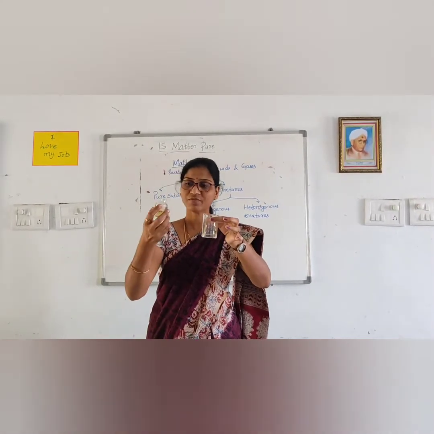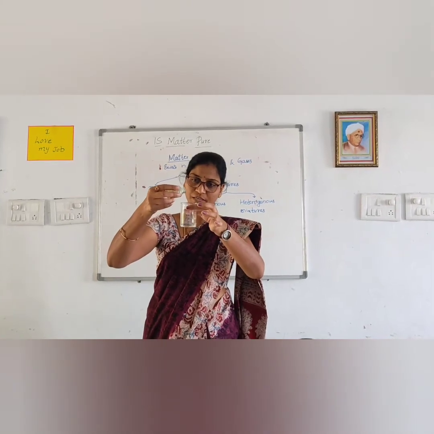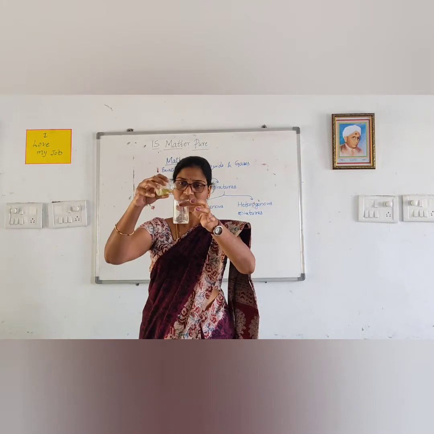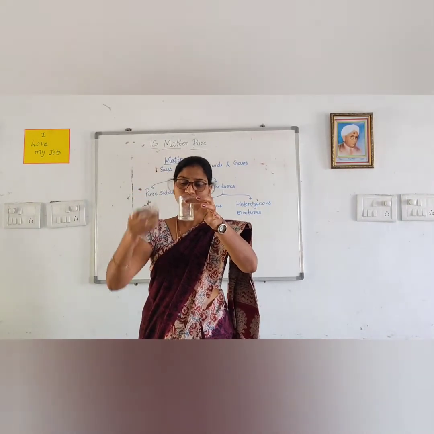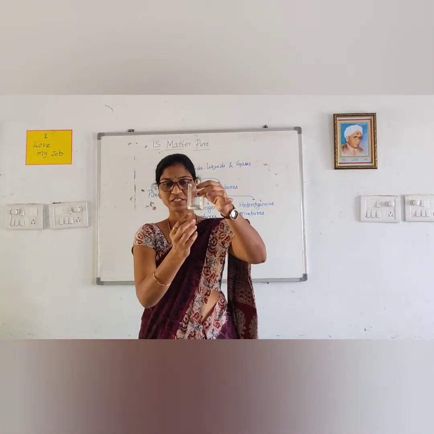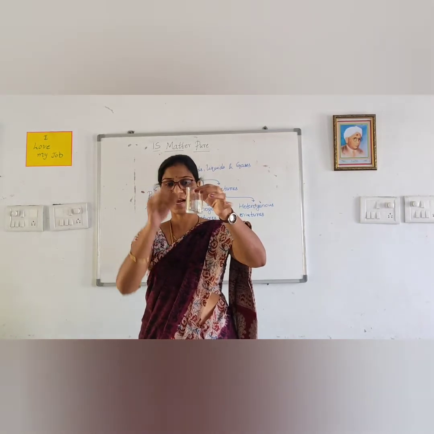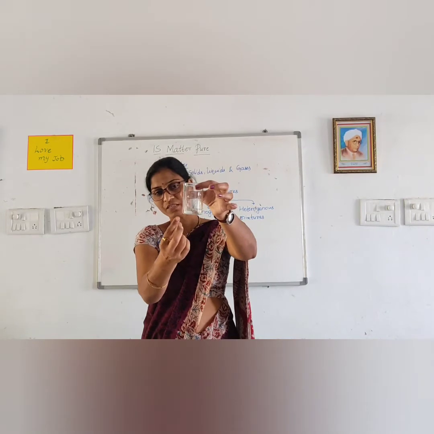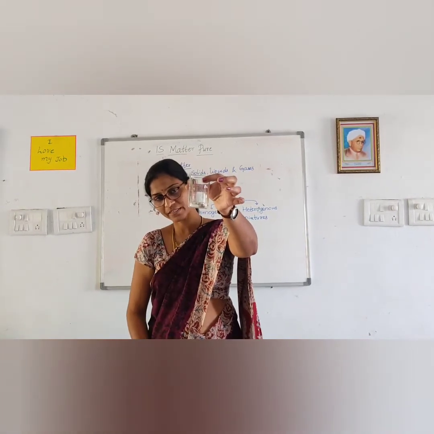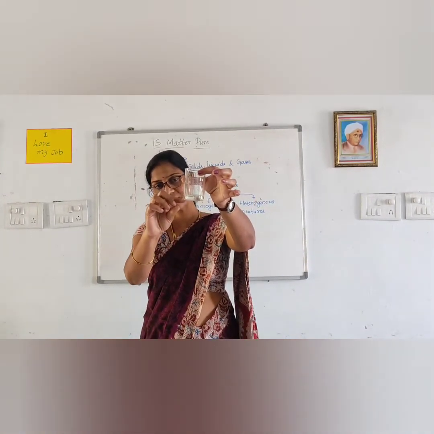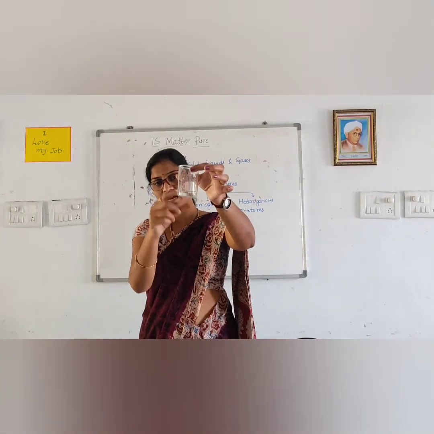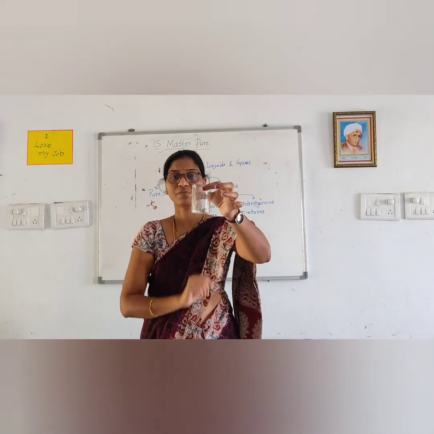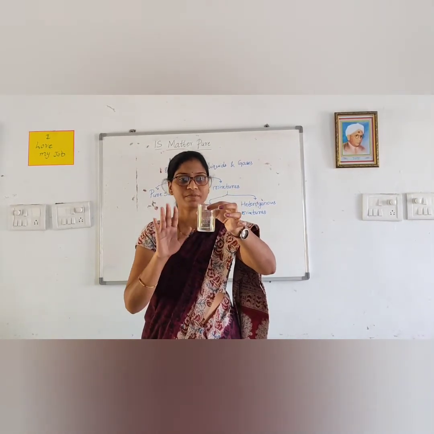To this, we are adding a drop of oil. When we add a few drops of oil into this homogeneous mixture like this, you can observe that a layer has been formed. You can see two different layers. Visually we can observe that two different layers have been formed. So, this type of mixture is a heterogeneous mixture.